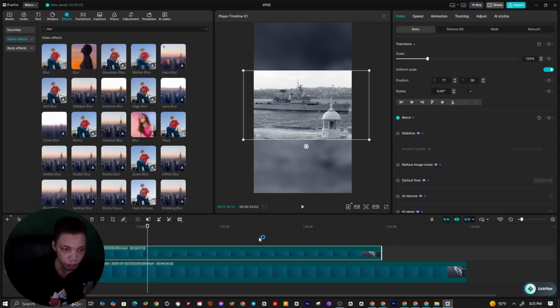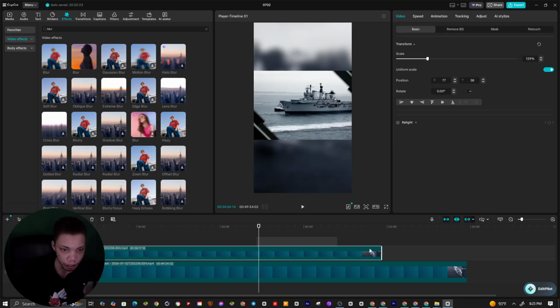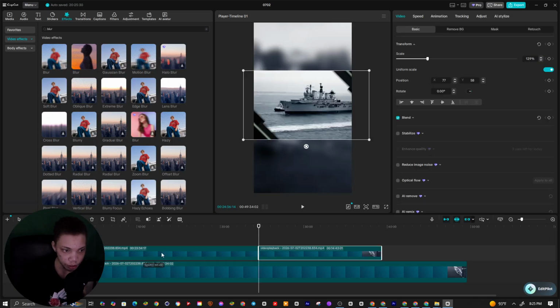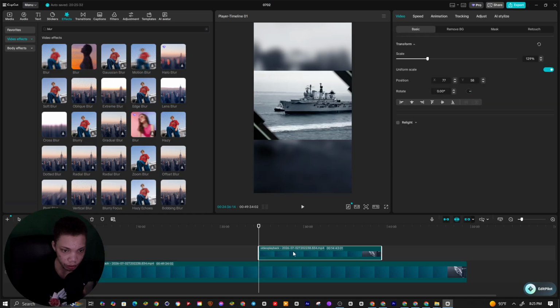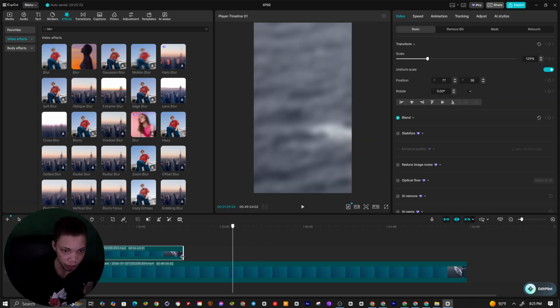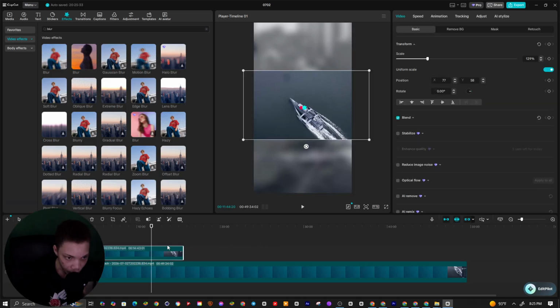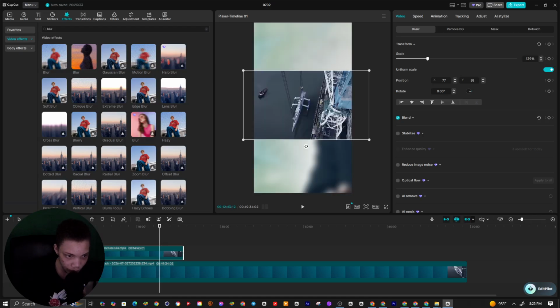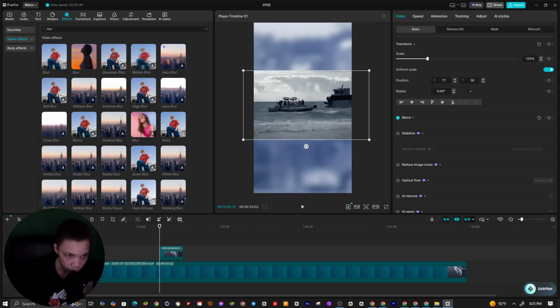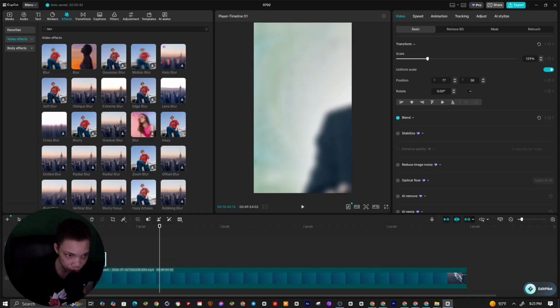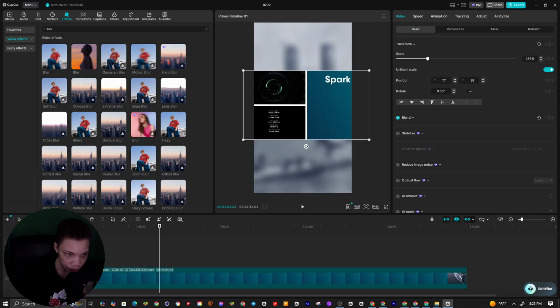Alright, so we're going to trim over to this next part right here. We're going to now delete this part. Split this, split it, delete, move it over. Alright, so we got that like that. Let's trim that right here, trim that part, delete, move that over. Here we go. So we just trim it over a bit, make that like that.